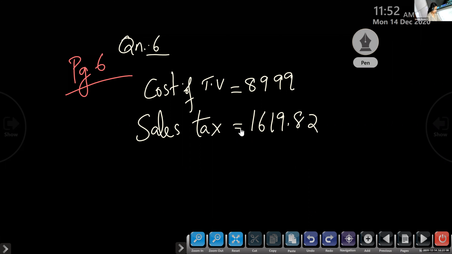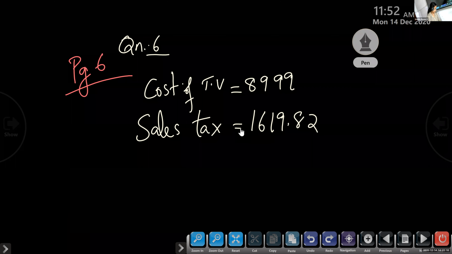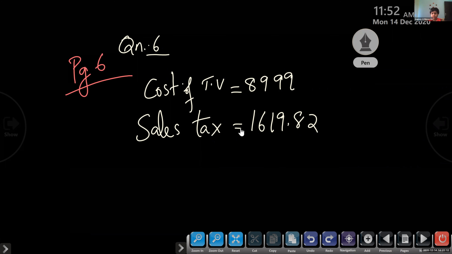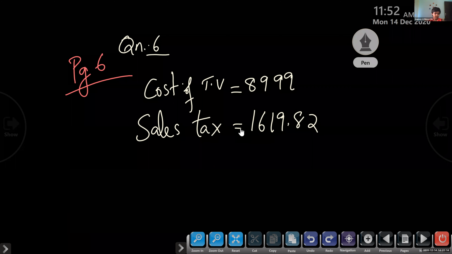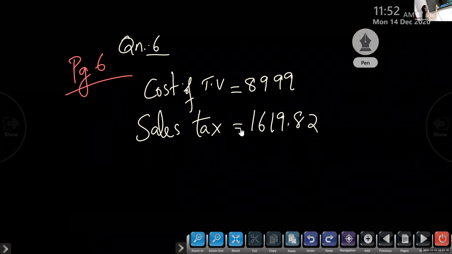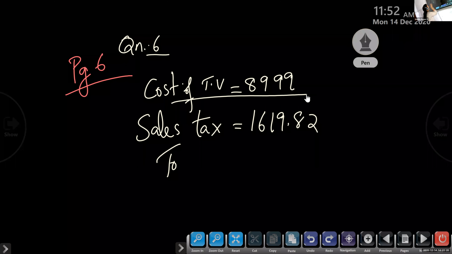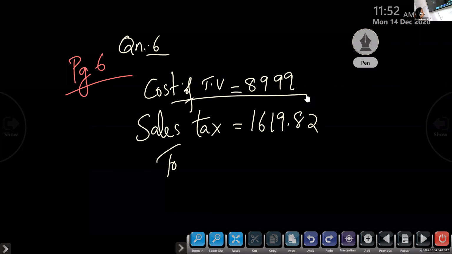So first of all, you want to know how much she has to pay. Yes? How much she has to pay? Find out the total. Total cost. So cost of TV is how much? 8,999. All the children has to do this question in your rough book. So read the question carefully. I'm writing only the steps.